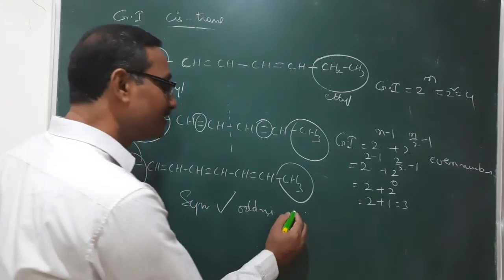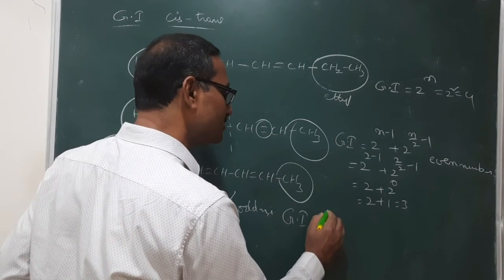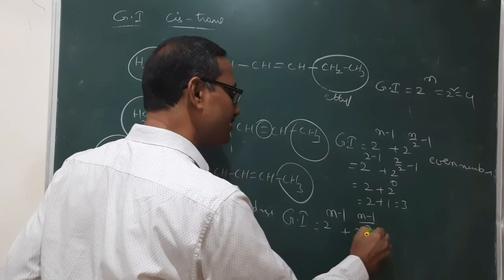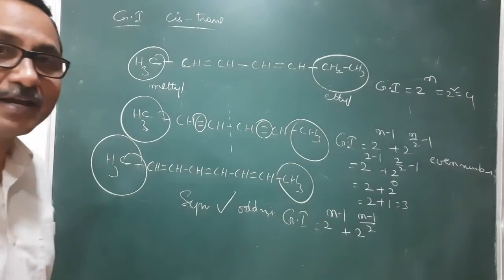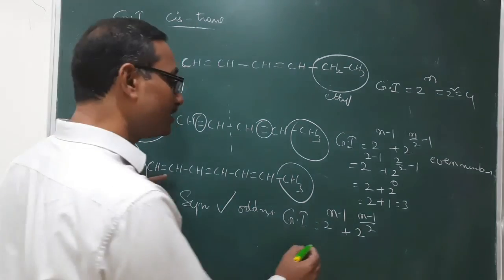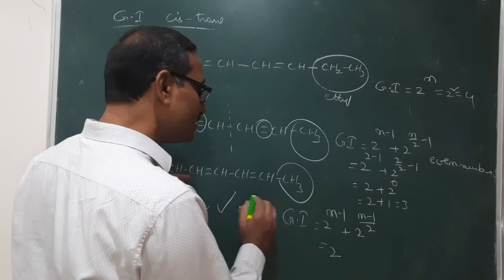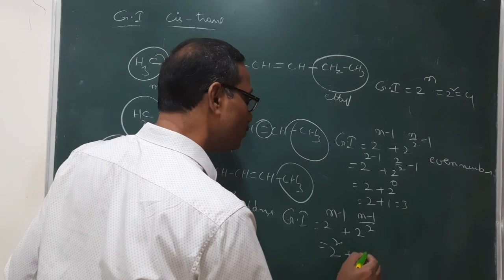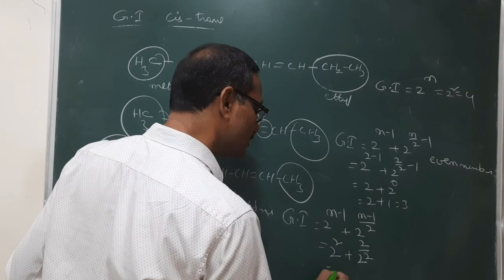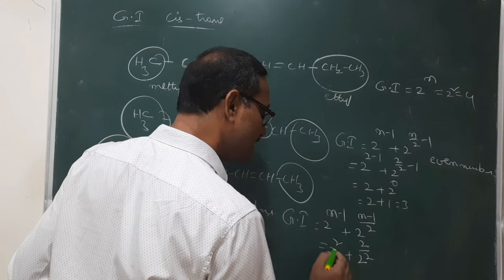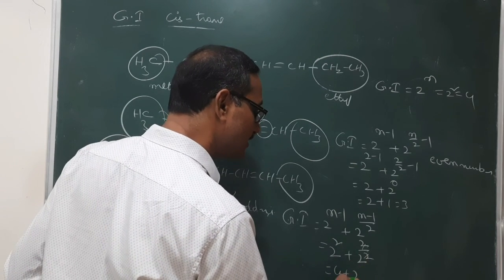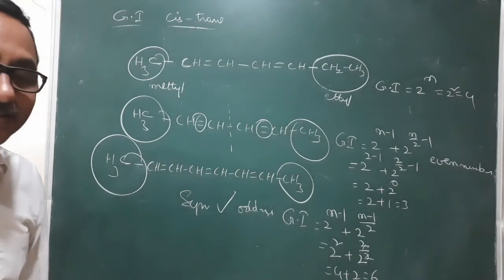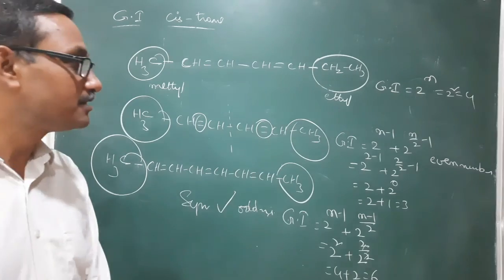In such cases, the formula to calculate geometrical isomerism is 2 power n minus 1 plus 2 power n minus 1 by 2. So here n is 3. That is 3 minus 1, meaning 2 power 2, plus 2 power 2 by 2. So that is 4 plus 2. So totally 6 isomers are possible. That is, 6 geometrical isomers are possible for this one.